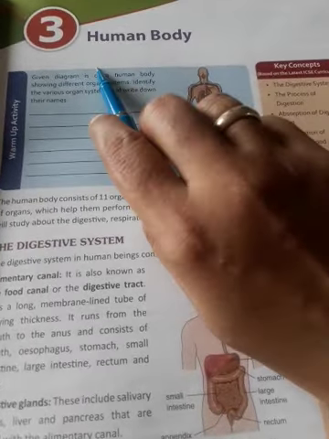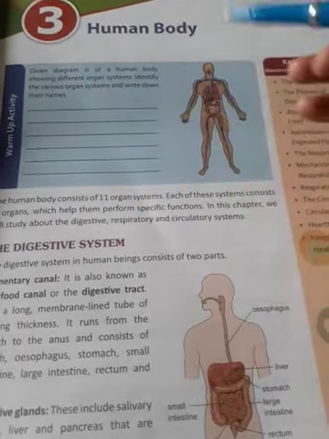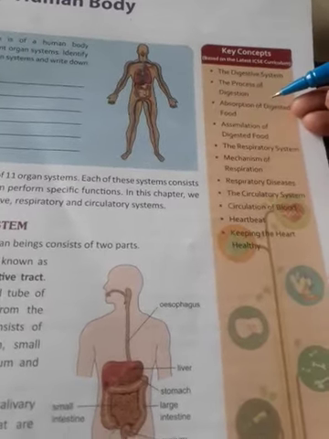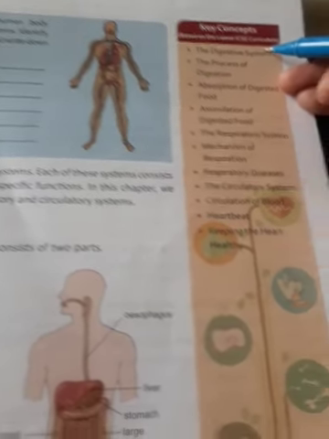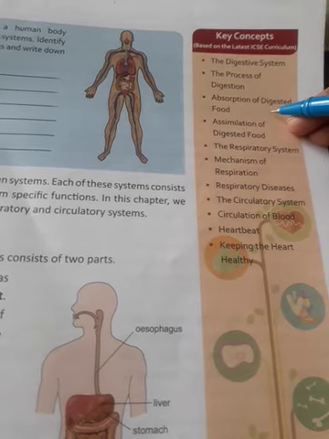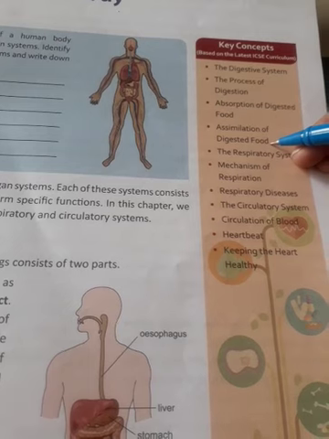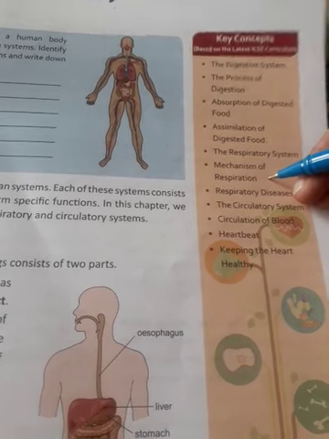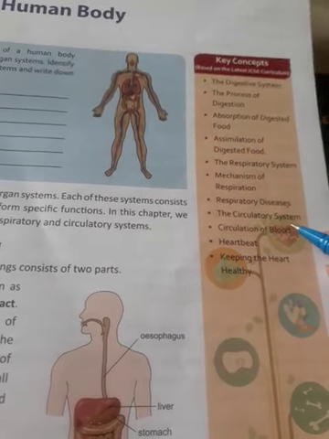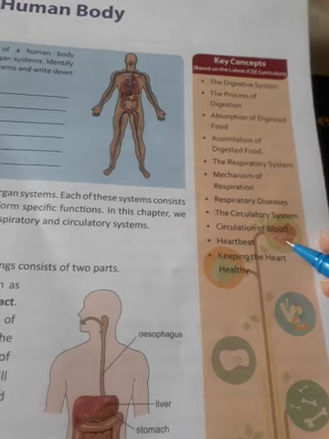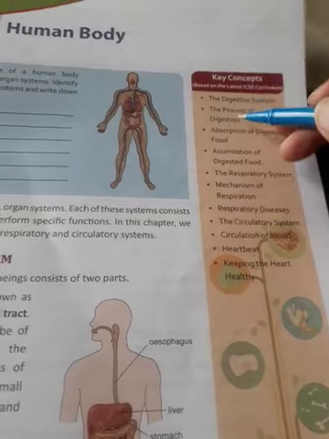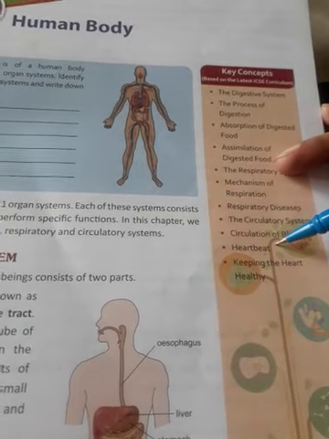So students, this is your third chapter, human body. In this chapter, we are going to learn different processes of our body like the digestive system, process of digestion, absorption of digested food, assimilation of digested food, respiratory system, mechanism of respiration, respiratory diseases, then circulatory system, circulation of blood, heartbeat, keeping the heart healthy. So these are the topics which we are going to study in this chapter.